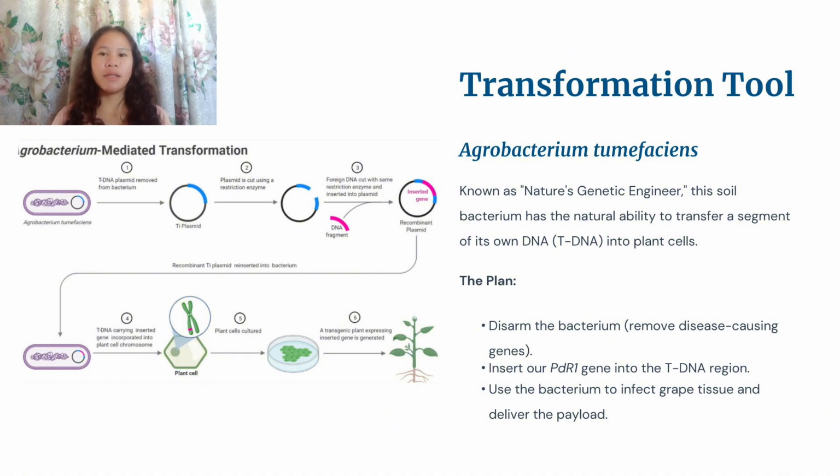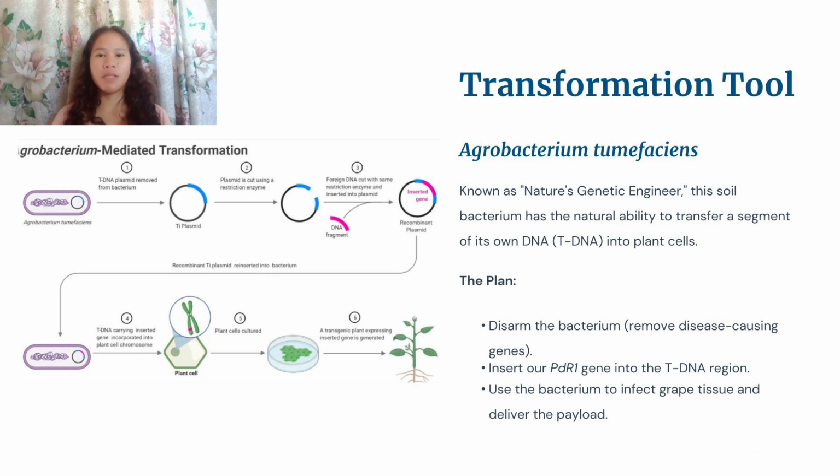Next is to infect the plant cell. A suspension of engineered Agrobacterium is used to infect the plant tissue, like a grape leaf disc. The bacterium transfers the T-DNA, which inserts the gene into the plant cell genome. Fifth is to culture the transformed cells. Infected plant cells are cultured in vitro under controlled conditions. Only cells that successfully integrate the gene are selected and grown.